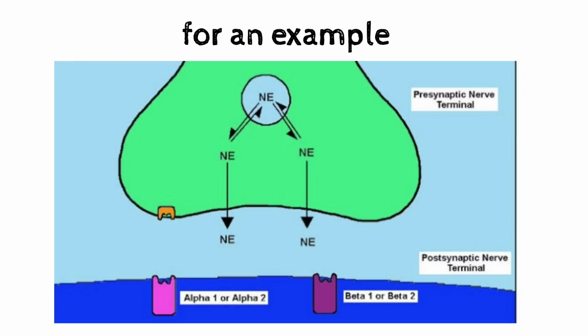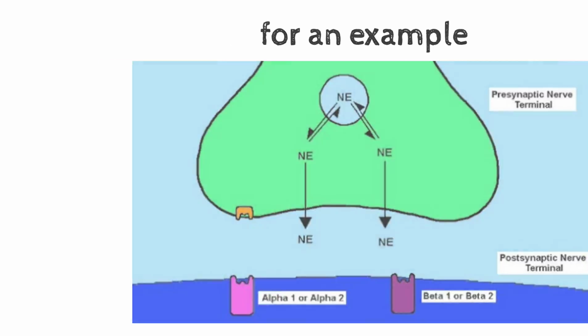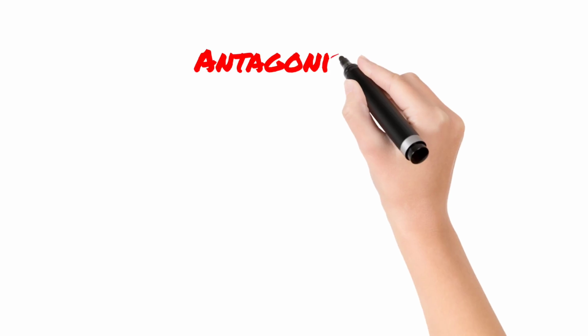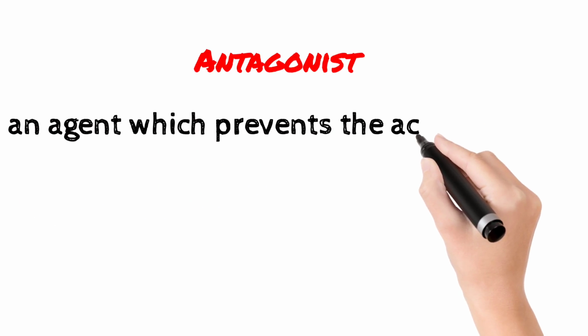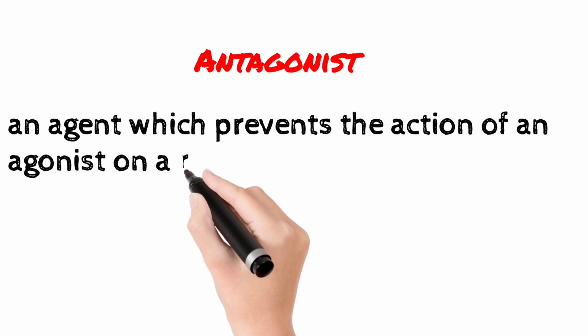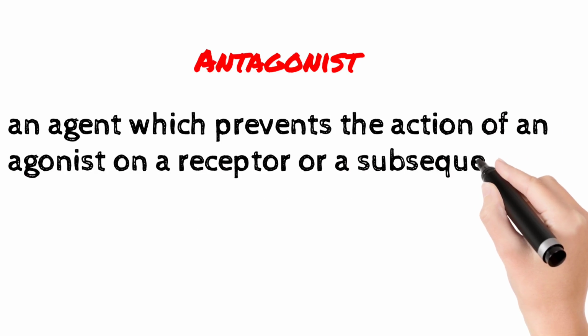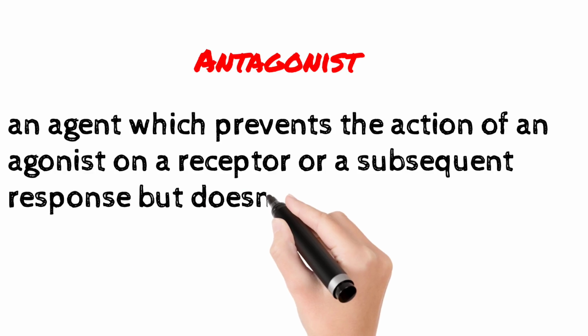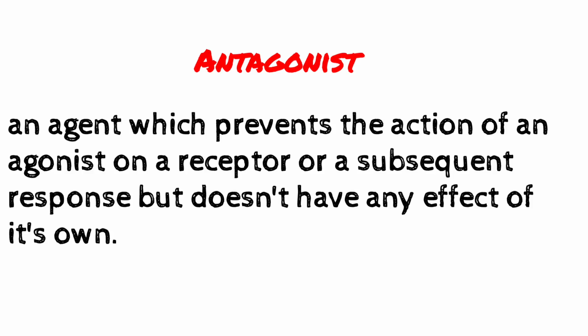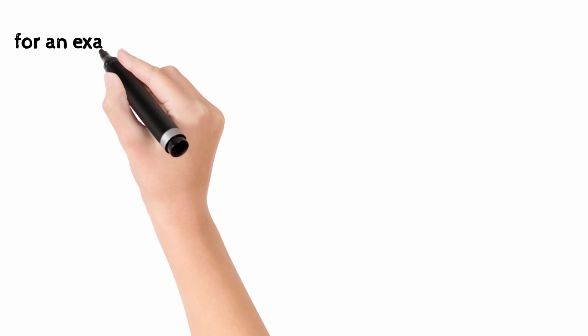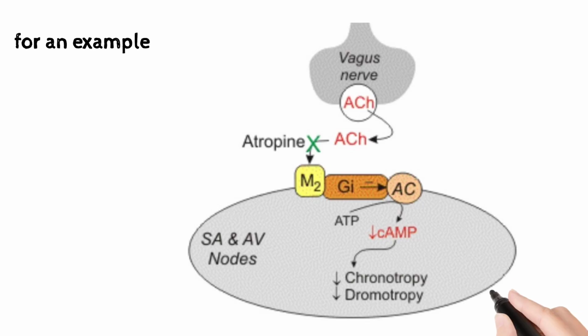Let's move to the last point, antagonist. An antagonist is an agent which prevents the action of an agonist on a receptor or a subsequent response but doesn't have any effects of its own. It is called an antagonist. For example, atropine binds to the ACh receptor and doesn't show any action.